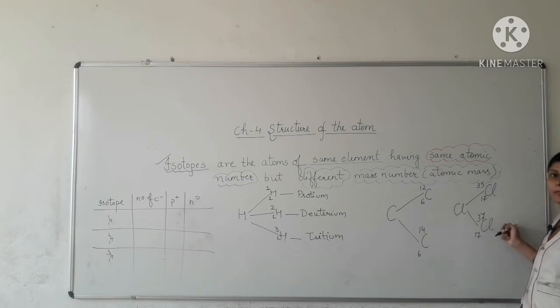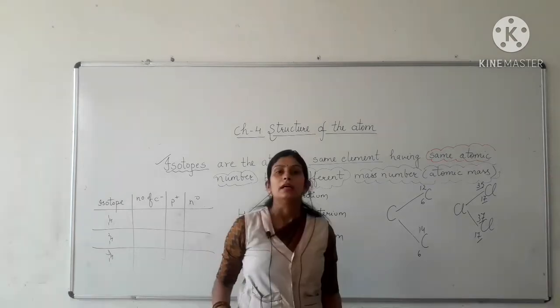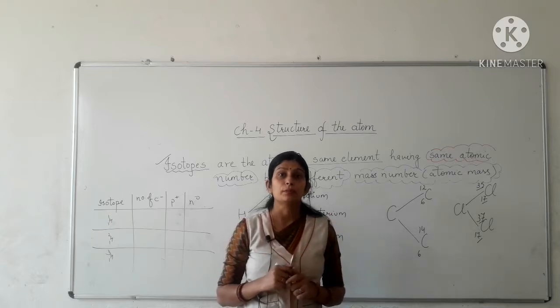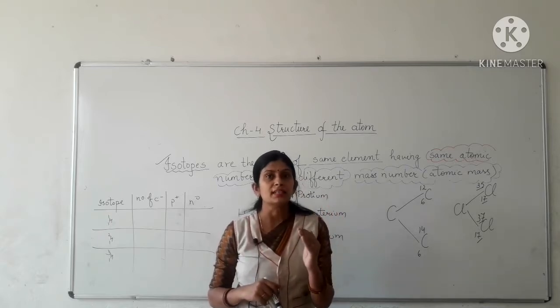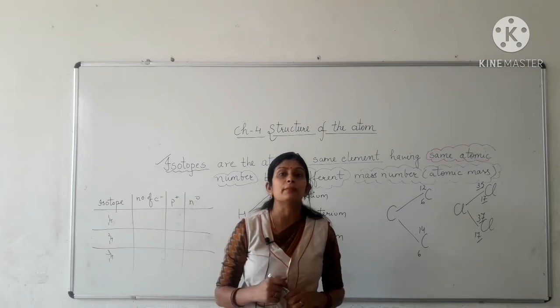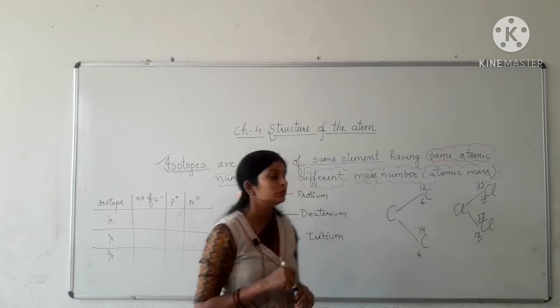These are the two types of atoms of the chlorine element having the same atomic number but different mass numbers, known as isotopes of chlorine. Now what makes the difference in mass numbers or atomic masses of these atoms of the same element? That we are going to explore.